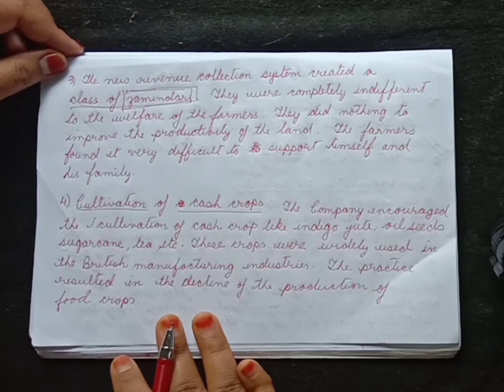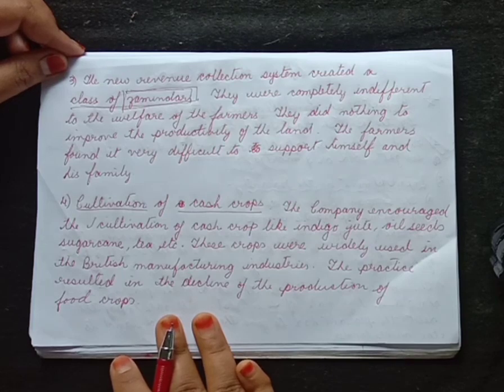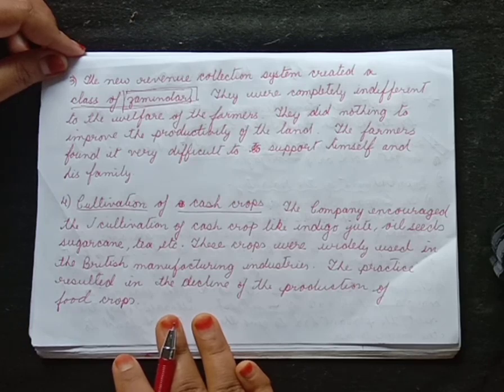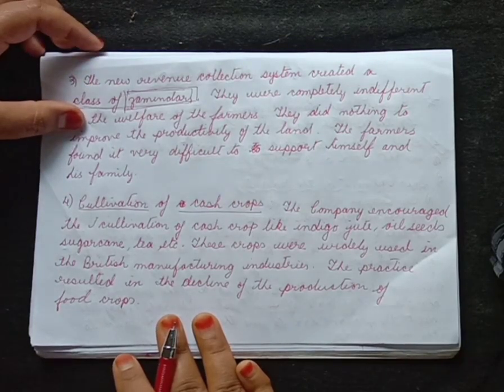They were completely indifferent to the welfare of the farmers. They were not at all interested in developing the farmers. They did not want to help the farmers in any case. What they wanted was to collect more and more revenue so that they could keep the surplus amount of revenue for themselves. They did nothing to improve the productivity of the land.